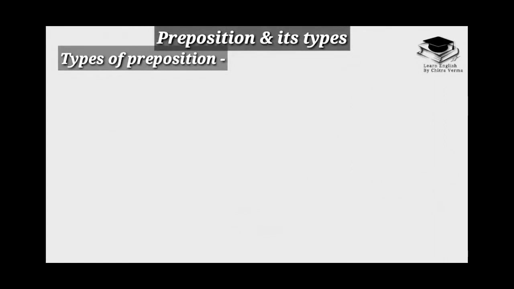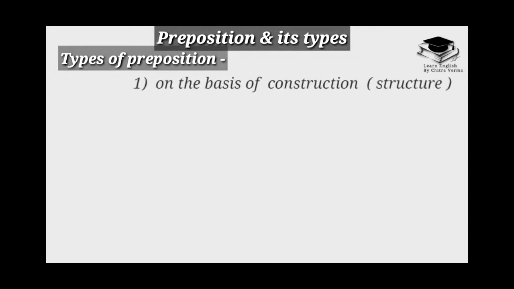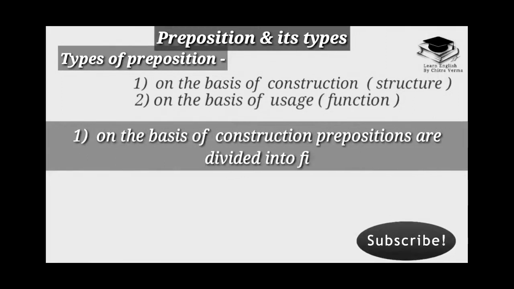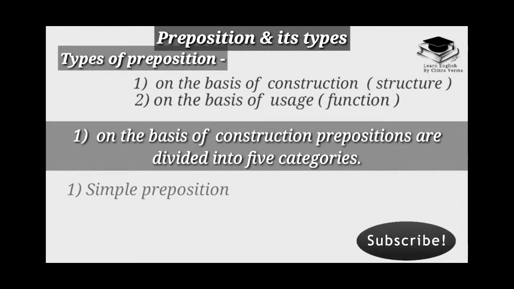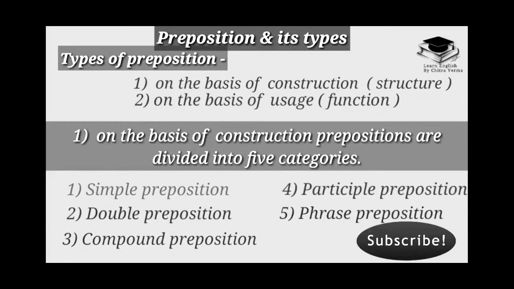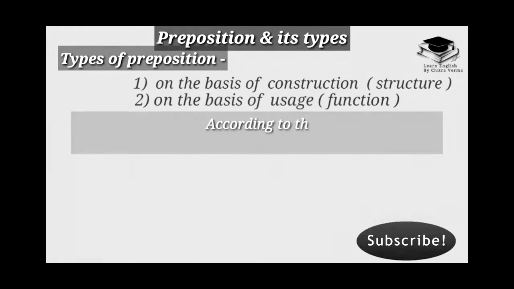Types of preposition: on the basis of construction or structure, and on the basis of usage and function. On the basis of construction, prepositions are divided into 5 categories. First one, simple preposition. Second one, double preposition. Third one is compound preposition. Fourth one is participle preposition, and fifth one is phrase preposition.